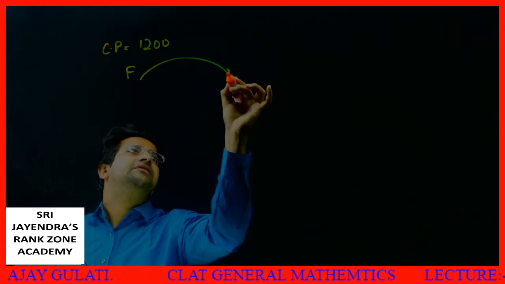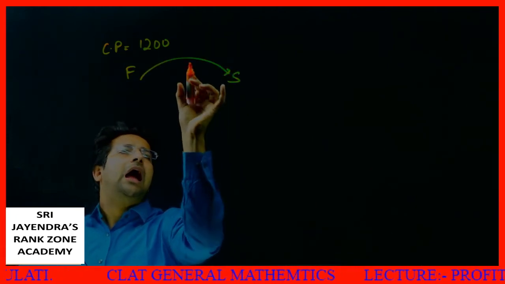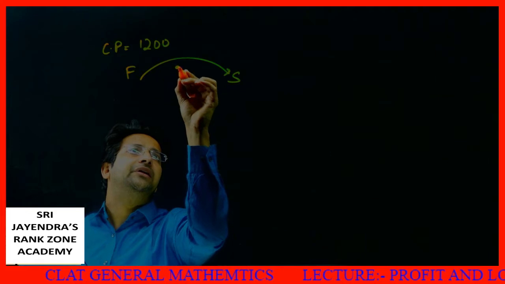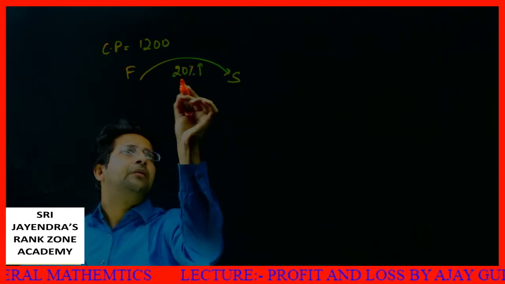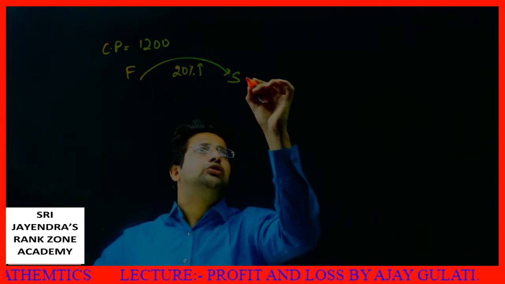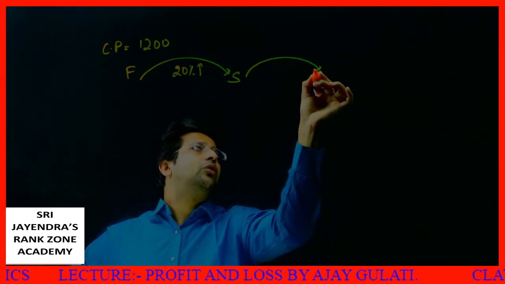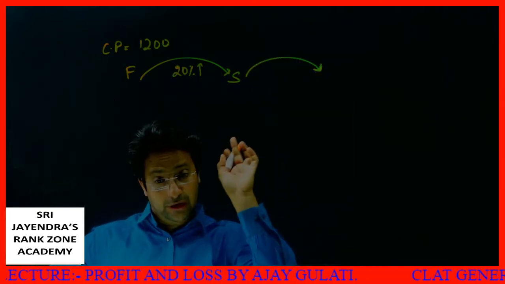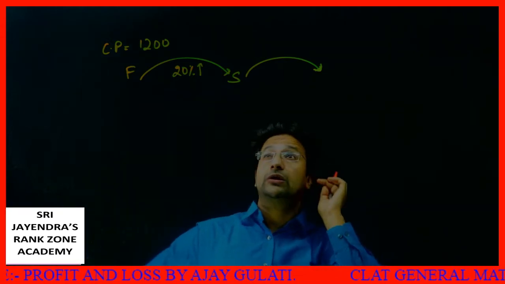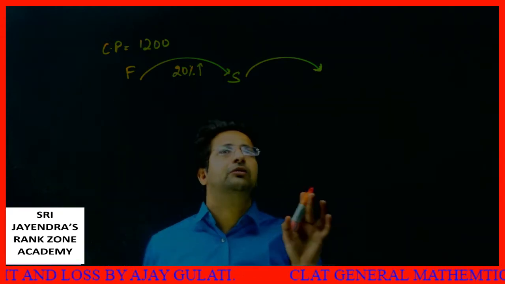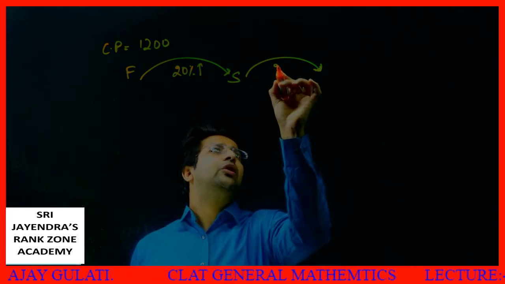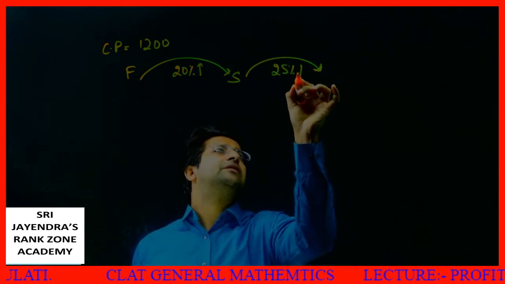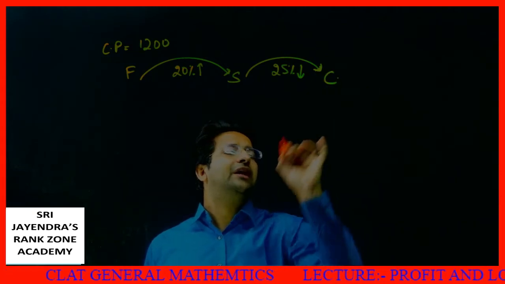The factory sells it to a shopkeeper at a profit of, let's say, 20%. Upside means profit. The shopkeeper got the product damaged in his shop only. There was some damage to the product while it was kept in the store. So he had to sell it at a loss of 25%. How much did the customer pay?